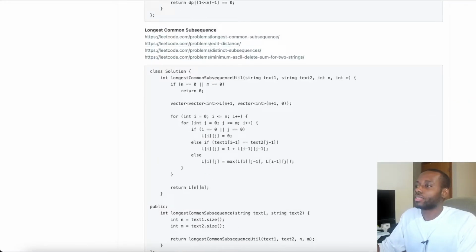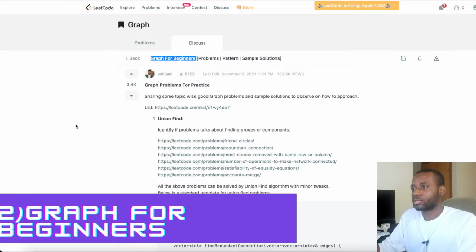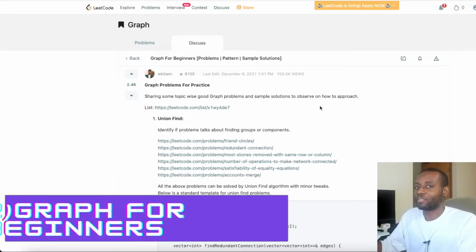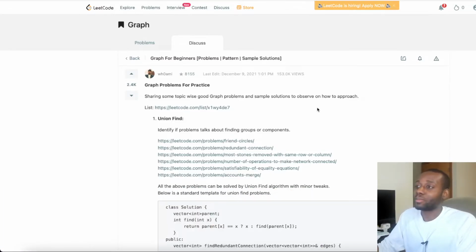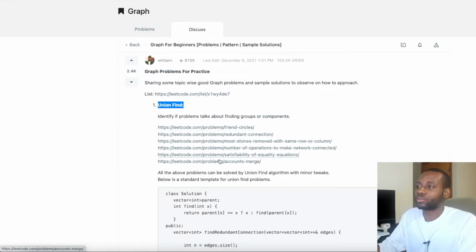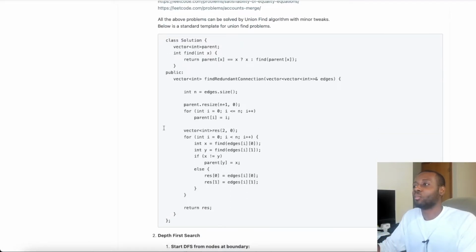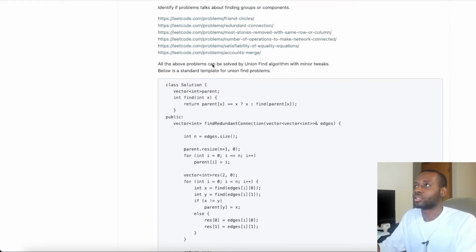So at number 2, guys, the 2 is gonna be a graph problem, right? Graph. I've started a graph playlist, guys, so I'm gonna be using this a lot. So right now he pretty much gives us problems related to union find, and gives us a template that can help us with all of those different kinds of questions, guys.